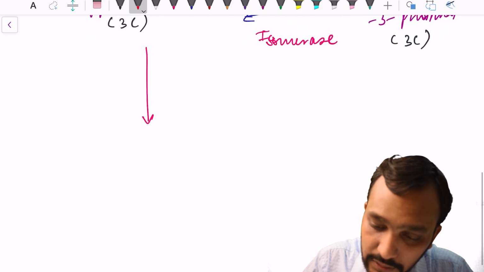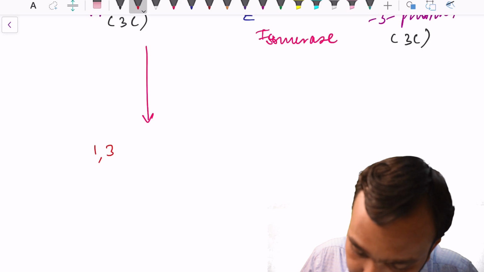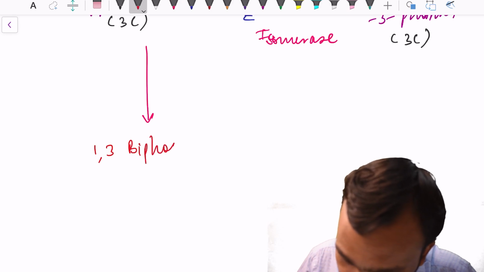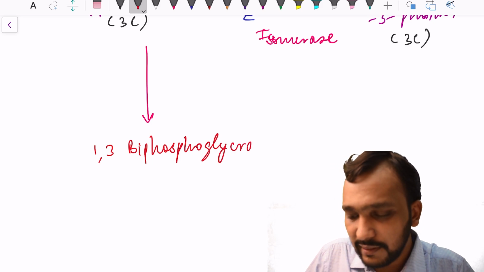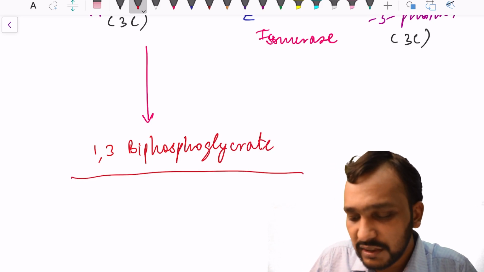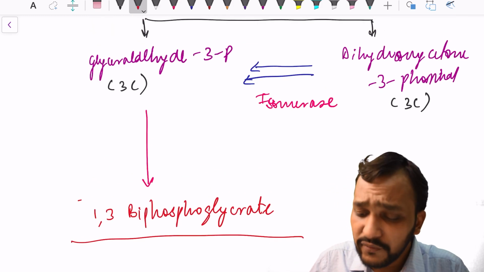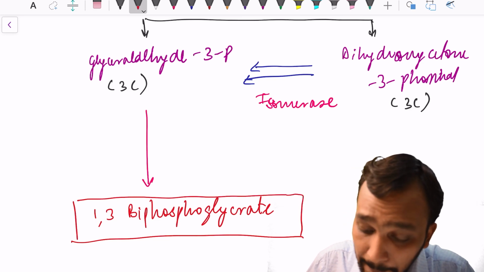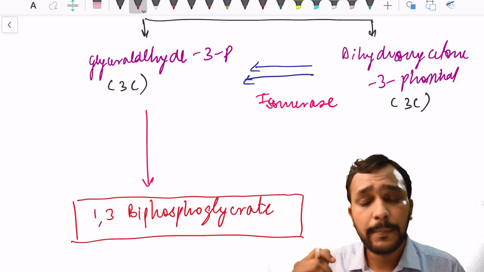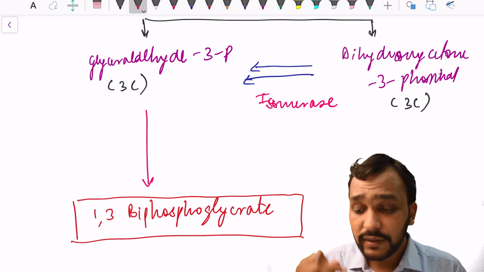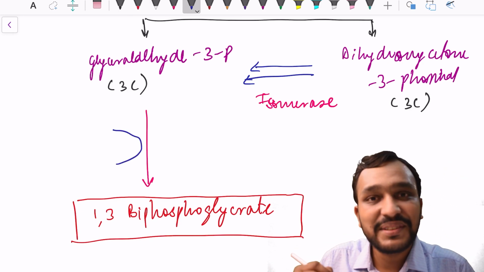Now this glyceraldehyde 3-phosphate will be converted into 1,3-biphosphoglycerate. I know this is a very long name. This is a very important step in glycolysis because a molecule of NADH2 is synthesized.